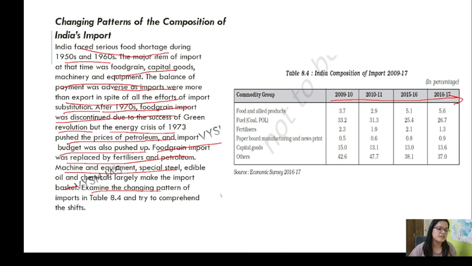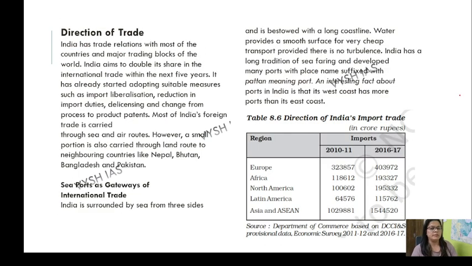Okay, so these are commodity groups. Just analyze them, like in 2019 it was this, 10, 15, 16 and 16, 17. So even if you remember the last 2 years, that will be enough. Then the direction of trade: where we are exporting or importing more.